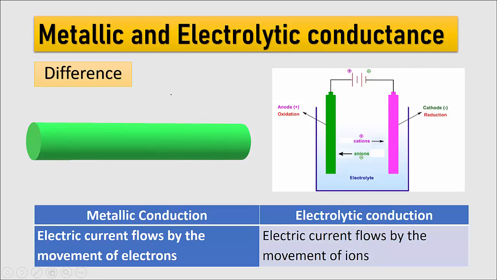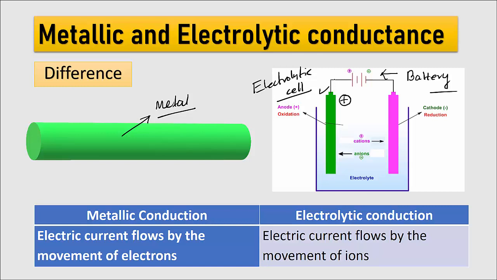Next, we will understand the difference between metallic and electrolytic conductance. For example, this is a metal. This is an electrolytic cell. In the electrolytic cell, there is a battery. The positive terminal of the battery is connected to this electrode, therefore it is positively charged. The negative terminal of the battery is connected to this electrode, therefore this is negatively charged.